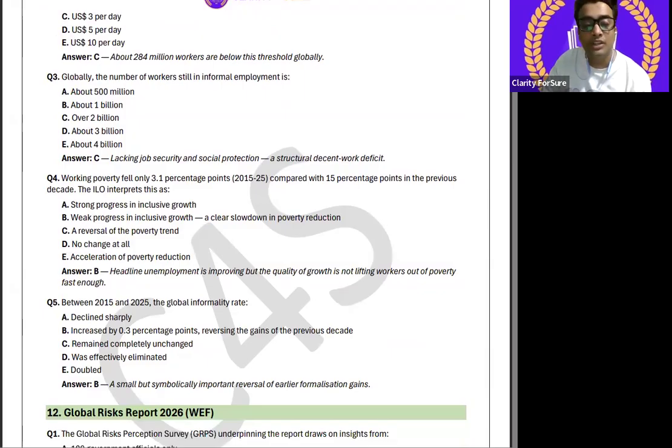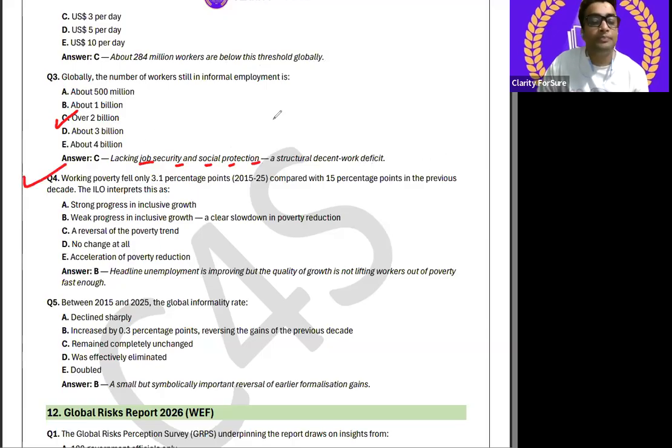Now the third question it is telling about globally the number of workers still in informal employment is कितना है? कितना है informal में? Please try to understand. It is over 2 billion. 2 billion lacking job security and social protection, a structural decent work deficit.